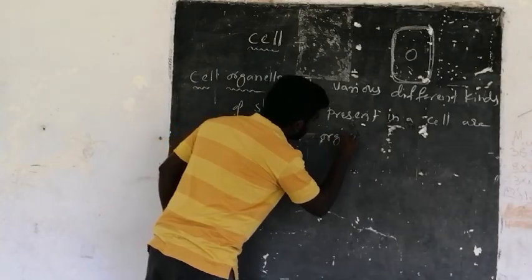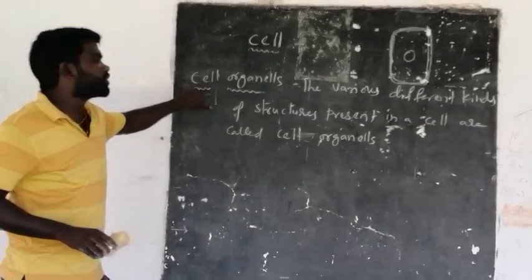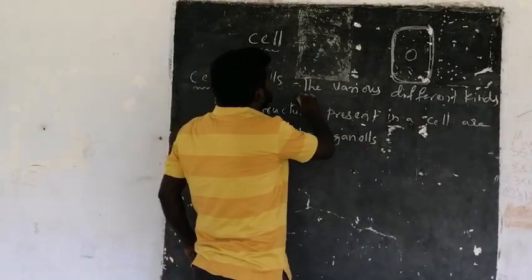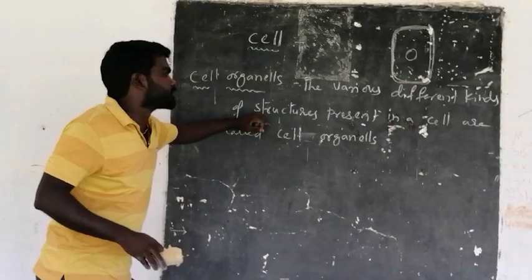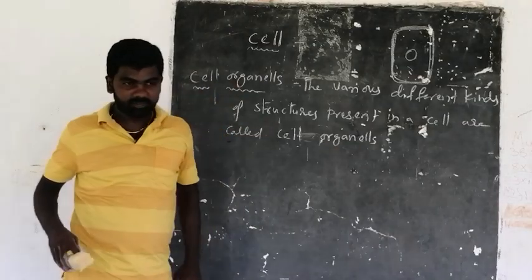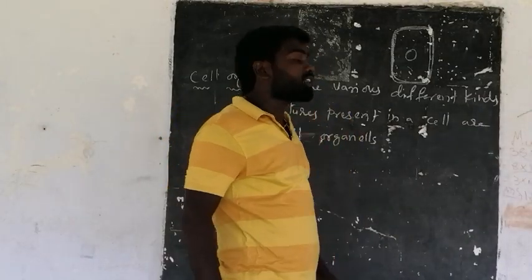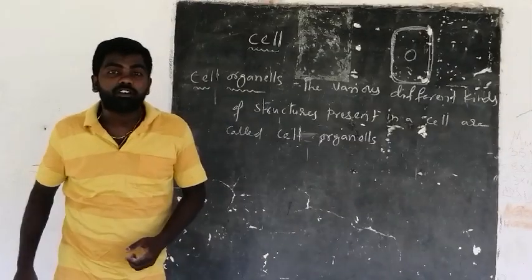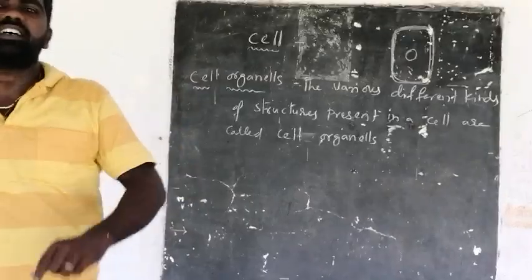Here, what do cell organelles mean? The various different kinds of structures present in a cell are called cell organelles. And what are those different kinds of structures or substances present in the cell?